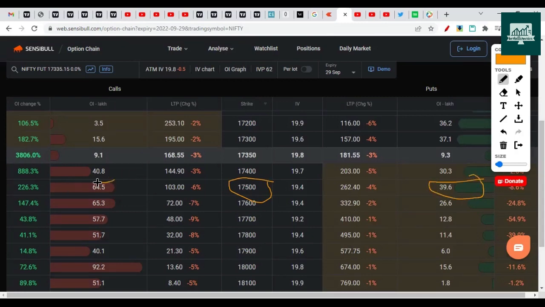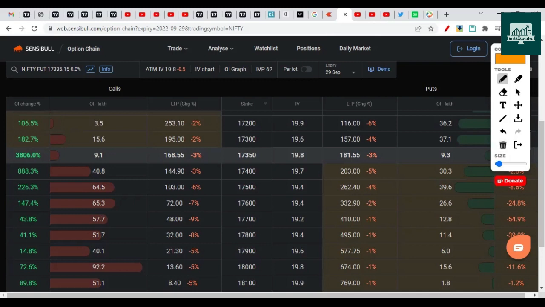Now you can see there is a 200% increase in call open interest. So this open interest is almost double of this put open interest. So call open interest acts as a resistance. So now 17,500 is a major resistance, and this has been broken now. Okay, 17,500 support has been broken. Nifty is already trading below 17,400 and near about 17,300.